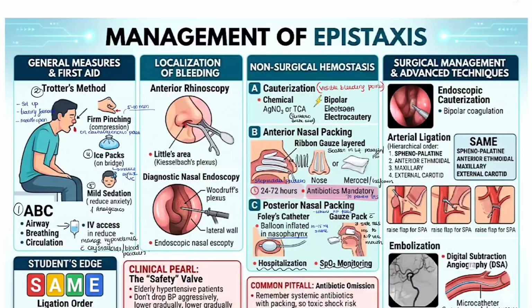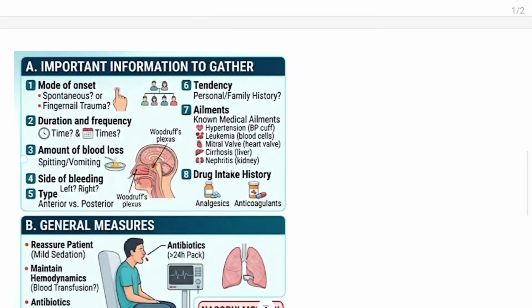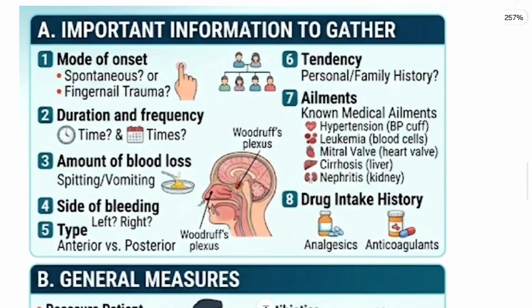A person comes with epistaxis. First we have to know some important information. First we have to ask him about the mode of onset, whether it was spontaneous or it was due to fingernail trauma. So we have to know the mode of onset, then the duration and the frequency. Then we have to know about the amount of blood loss. Also if there is any spitting or vomiting of blood also has to be asked.